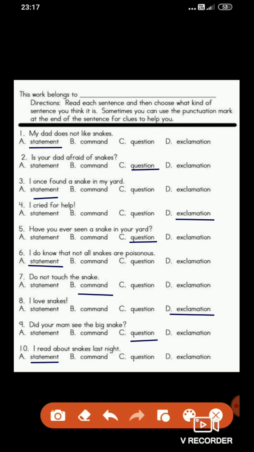Now I am sending you all these four kinds of sentences along with their definitions and examples through WhatsApp. Kindly note down this topic in your English notebook itself.